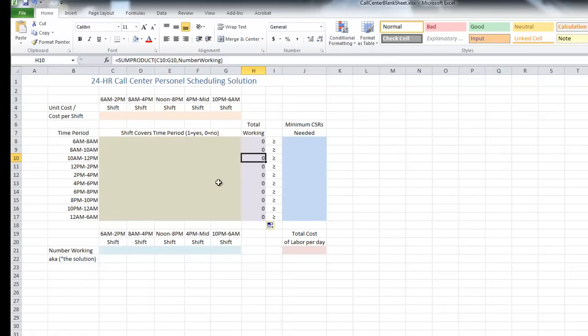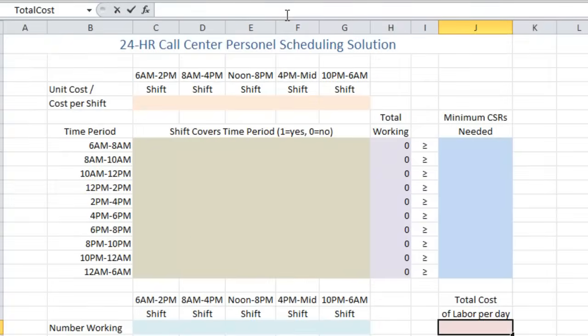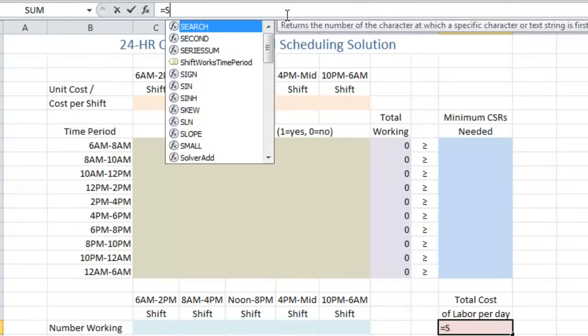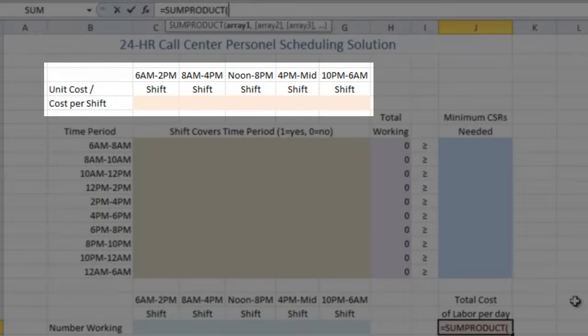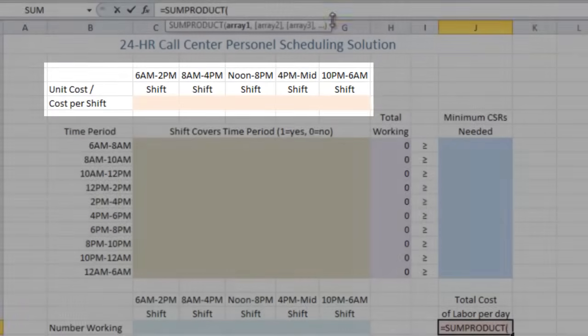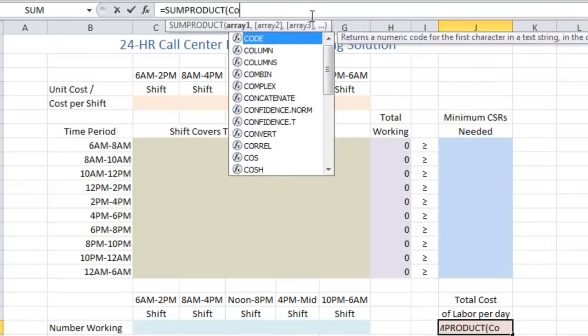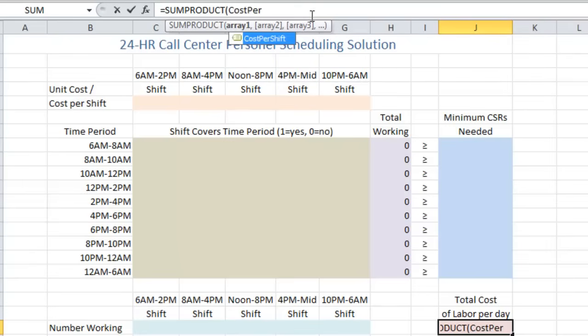We have one more, and that's going to be our total cost of labor per day. And that would be equals, again, sum product. Now what do you think is what's going to go here? What row in our spreadsheet tells us how much each shift costs per CSR? Well, that's our cost per shift up here at the top. So our first array will be cost per shift, and we'll select the tag there.